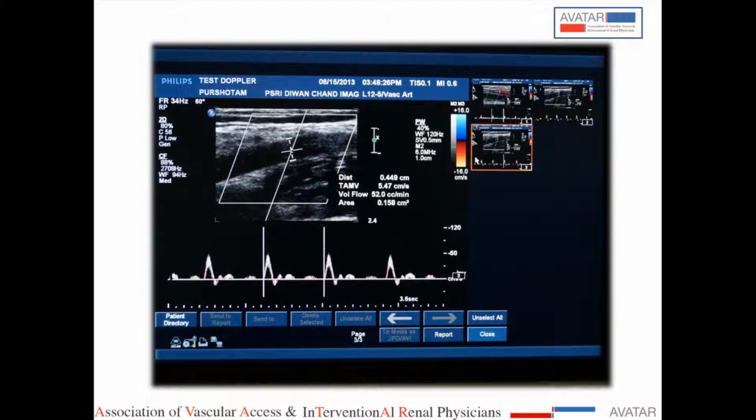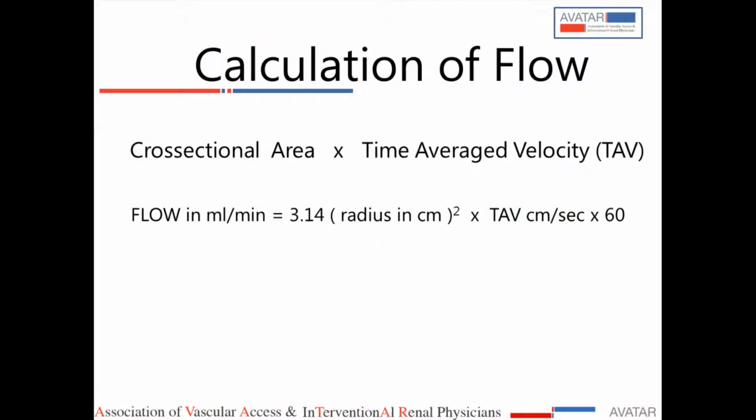So what are the variables to estimate the flow? The variables are cross-sectional area and time average velocity. These two variables have to be estimated. Cross-sectional area can be estimated by the pi r square formula. Find out the radius of the vessel and apply it to the formula pi r square. So you will get the area, which will be in centimeter square.